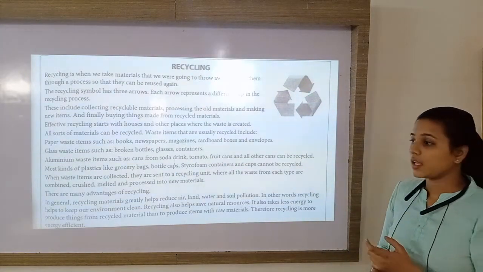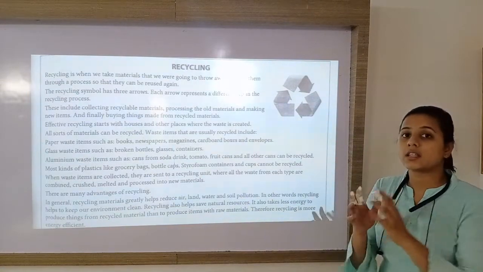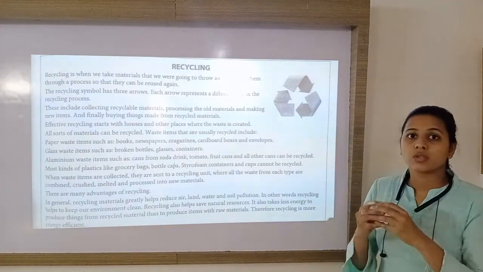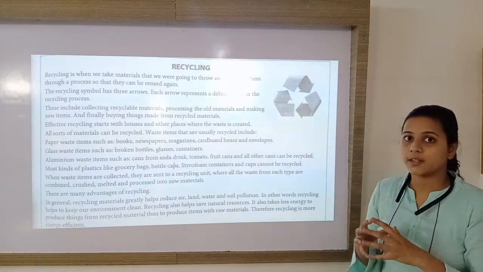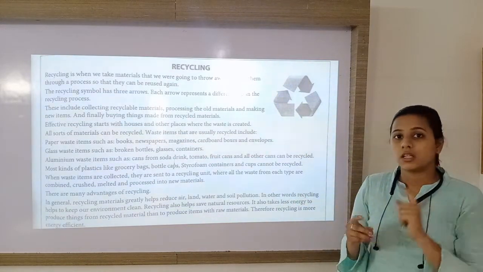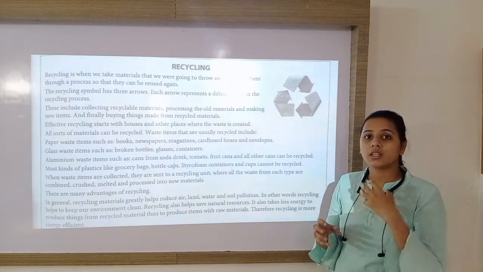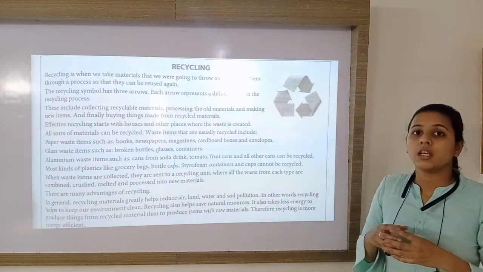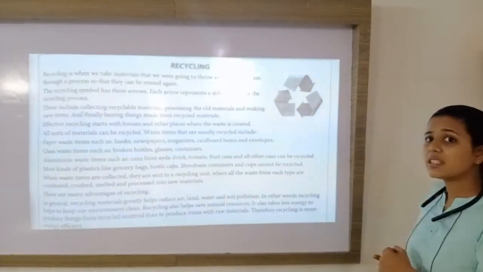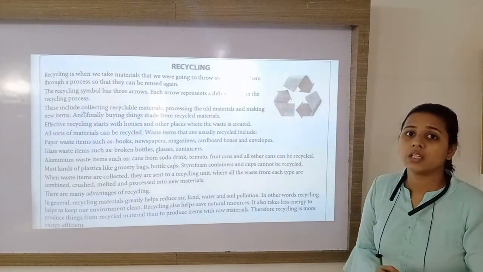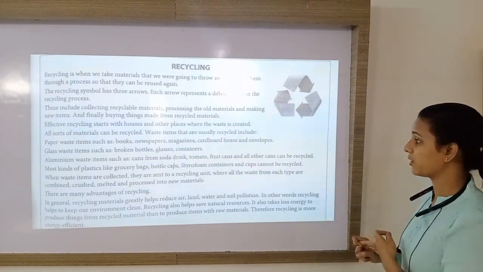How? See, where the waste material is gathered, it will create soil pollution first, and because of the dirty smell of the waste, it will pollute the air also, and when this waste material is dumped into water, it will create water pollution also.